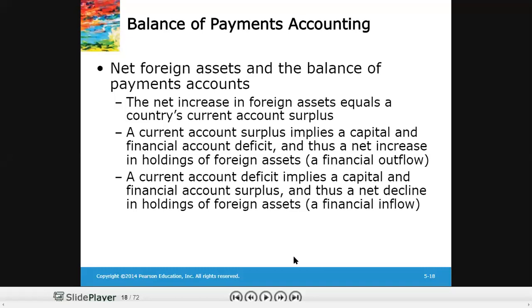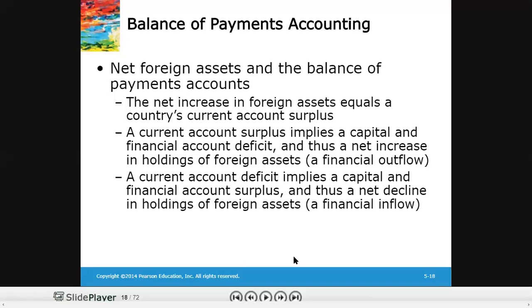Contrary to this, a current account deficit means a capital and financial account surplus. Why? A current account deficit means a country is importing more than what it is exporting. So to pay for the larger imports, they need some borrowing. So they are net borrowers in the international market. They are borrowing to pay for added imports.